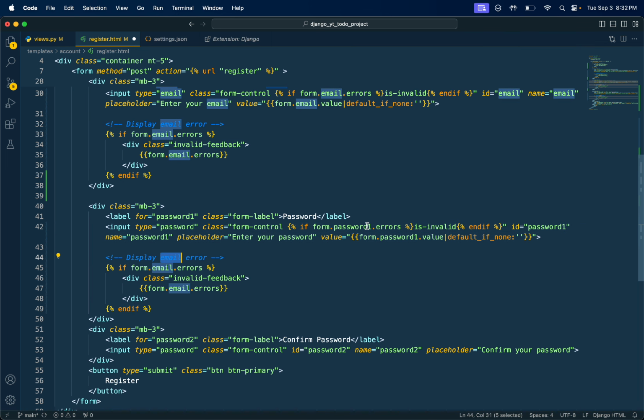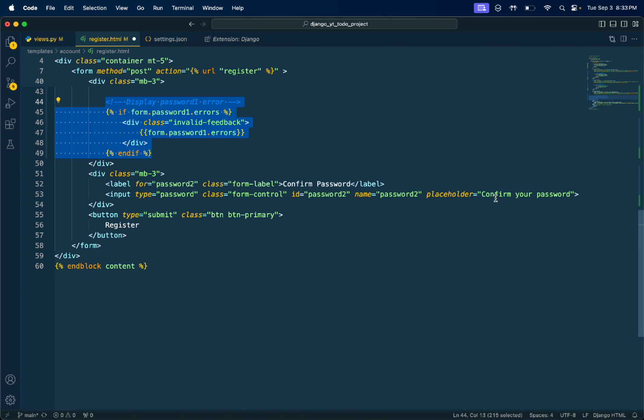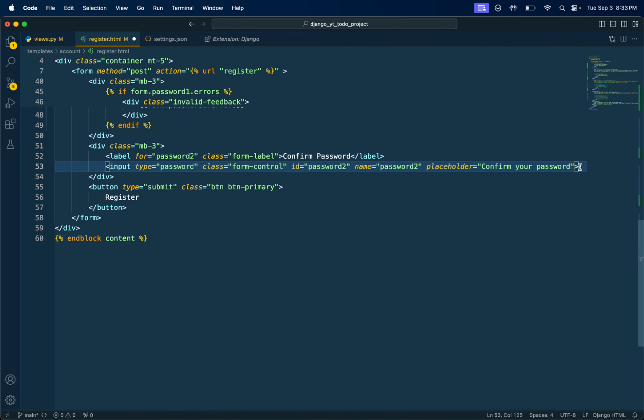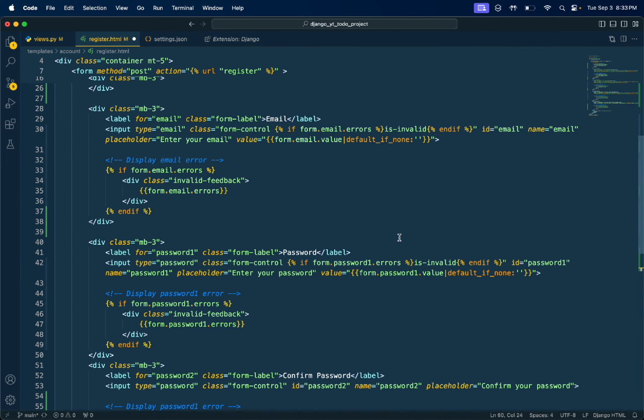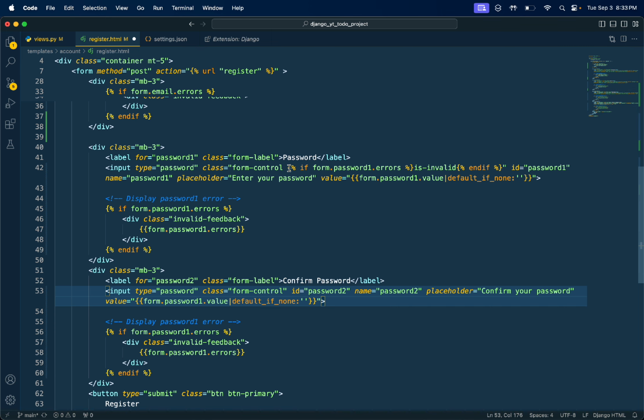I'll say password1 in each place. And the same thing goes for password2. So copy this, paste that one, copy this, paste that over here, and copy this and paste that over here. I think this should be good, but we need to do password2. So instead of password1, we'll do password2 everywhere.